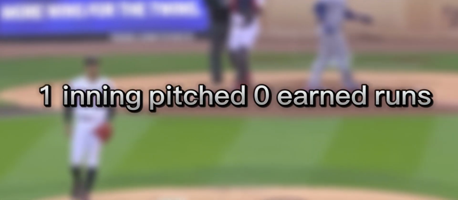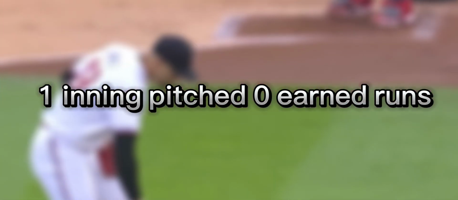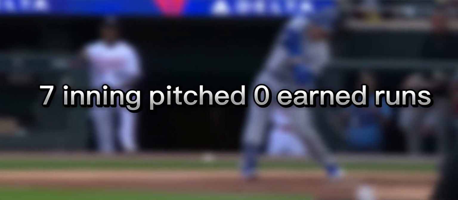The biggest problem with our study is that innings pitched had no significance to our results. Every once in a while, a randomly selected piece of data would show numbers similar to this: 1 innings pitched and 0 earned runs allowed. Other times, the data may show 7 innings pitched and 0 earned runs allowed.